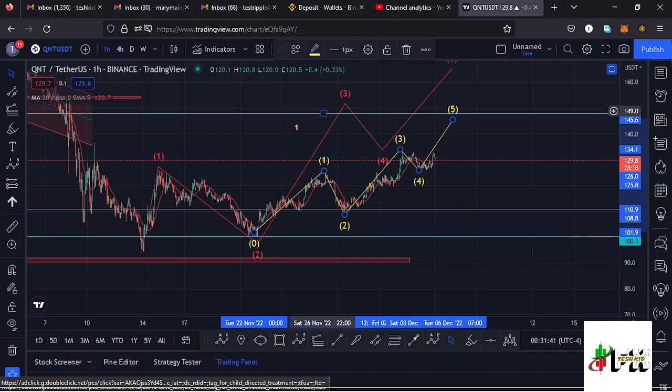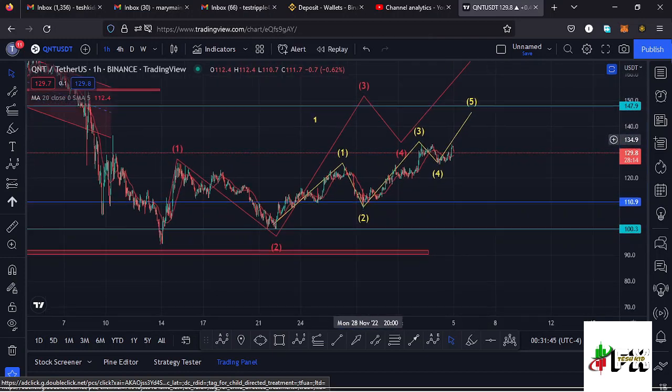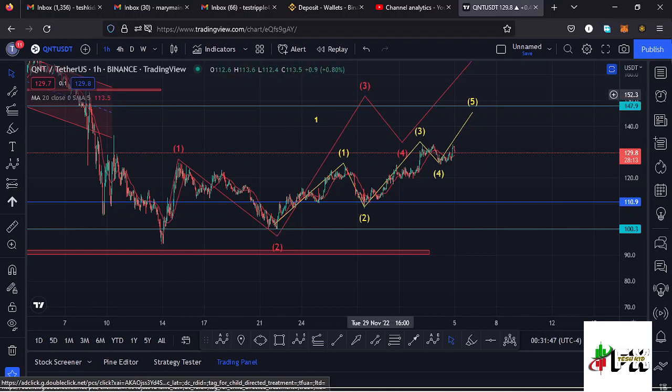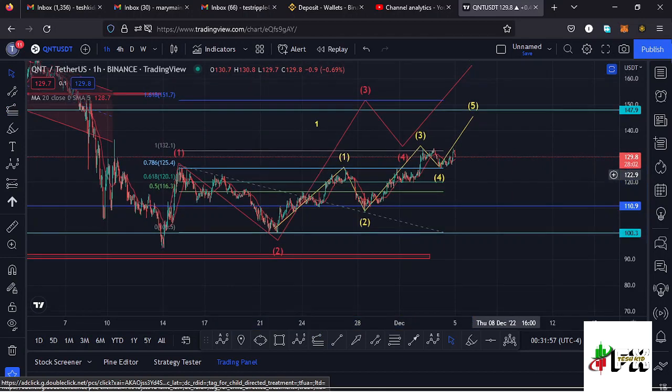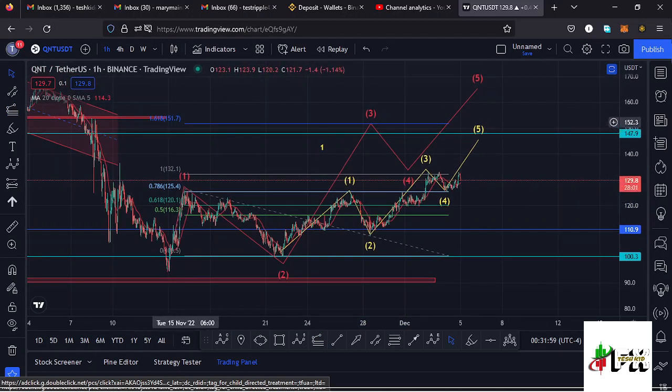the formation of that wave 3 to the upper side in the formation of this fractal wave over here in red, and giving you a minimum target area to the upper side in the formation of this wave 3, using a trend based Fibonacci, connecting it from the low of the first wave to the high of that wave 1, then dragging the fibs to the low of the second wave. That gives me a minimum target area at the fib level 1.618, and that is at around the $151.7 mark, and that is the minimum that I would expect this wave 3 to the upper side to do.